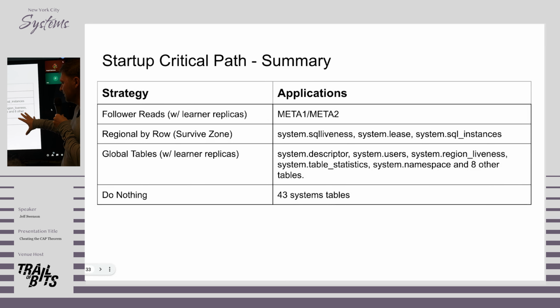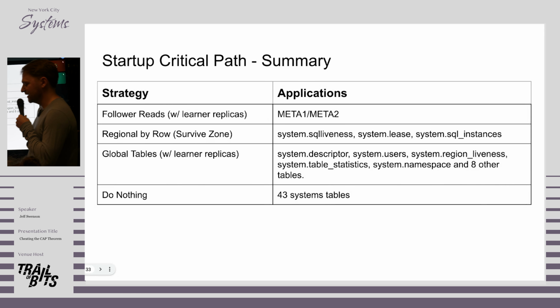We have 13 total tables that are configured as global reads. Anything that was read latency sensitive, we just turned into a global table, and our problem basically went away. And then there are a bunch of tables that we did nothing with, because sometimes if the latency doesn't matter, just leave it in whatever the default configuration is, and it's fine.